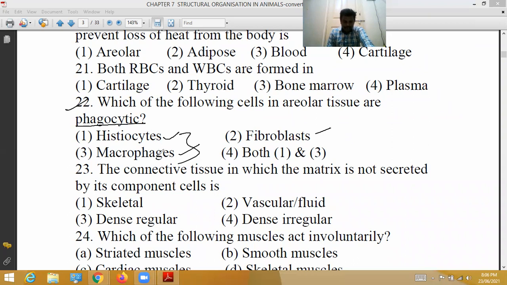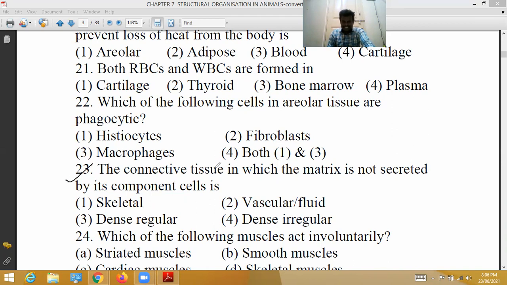See here, macrophages are also known as histiocytes, which occur in connective tissue. Macrophages engulf and digest microbes, foreign particles, and degenerating cells. Macrophages, histiocytes act as phagocytic. So that fourth option is the correct option. Okay, 22nd question, fourth option is the correct option.